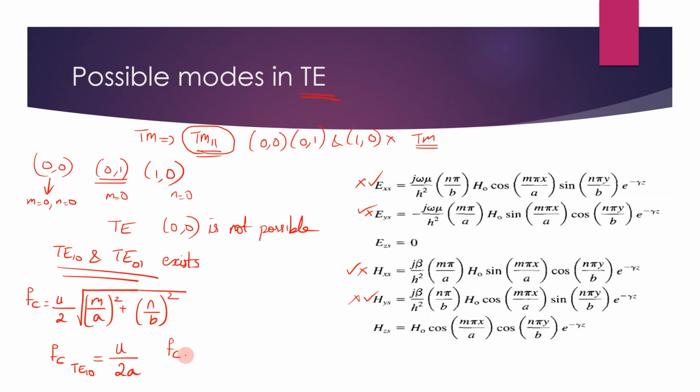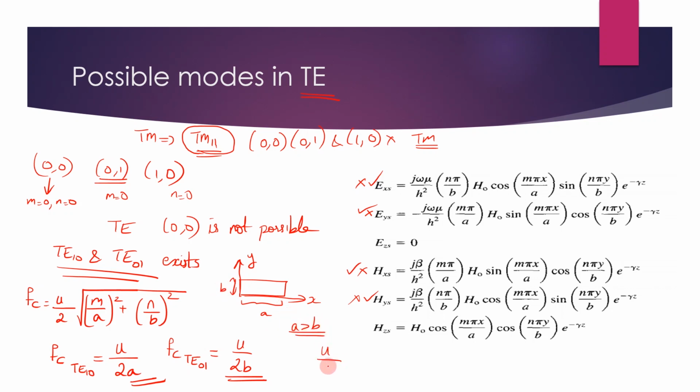And FC of TE01, what about this? N is 1, so it will be 1 by B, so this will be U by 2B. Okay, so these are the two equations corresponding to TE10 and TE01, and you are comparing these two. You know that in a rectangular waveguide, this is X, this is Y, this is how we have taken it, and this is A and this is B. Okay, so we take A greater than B.